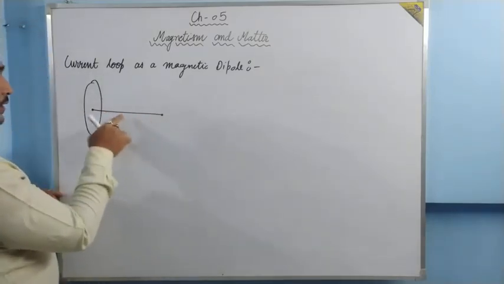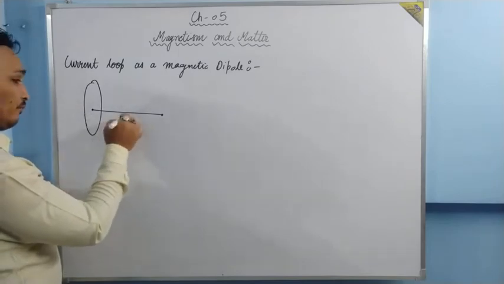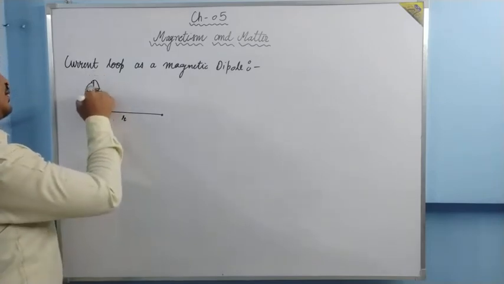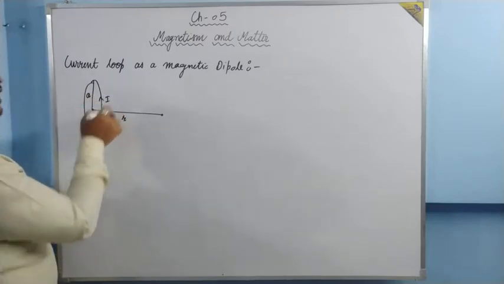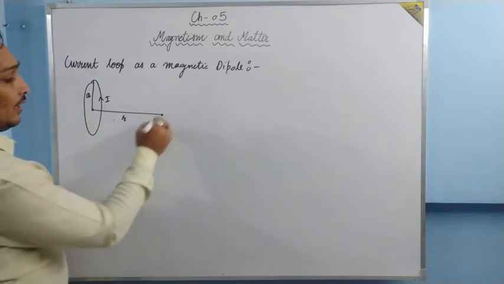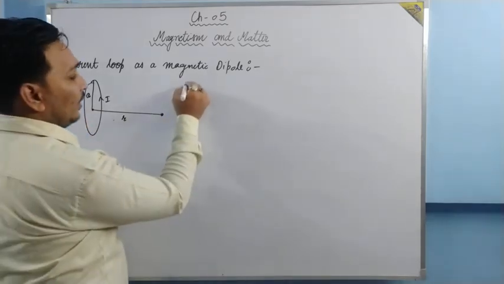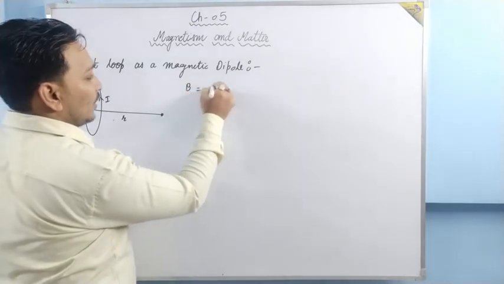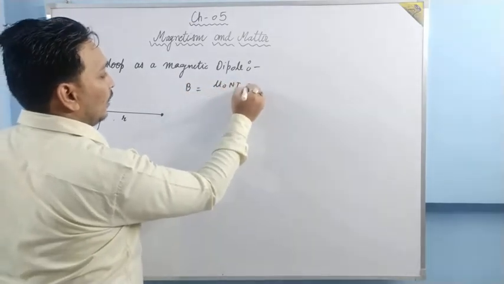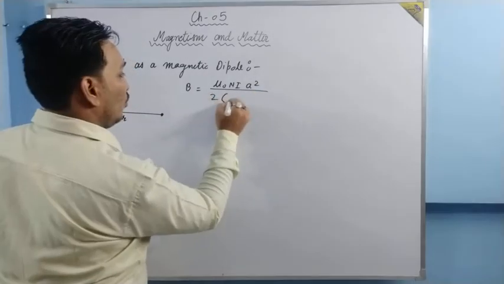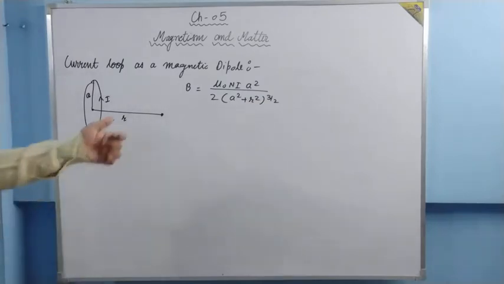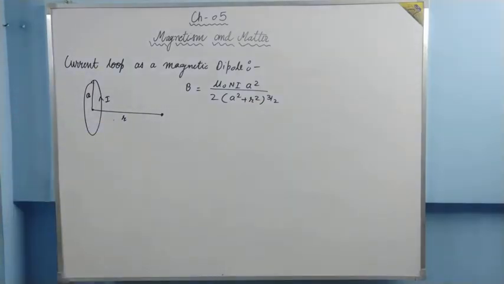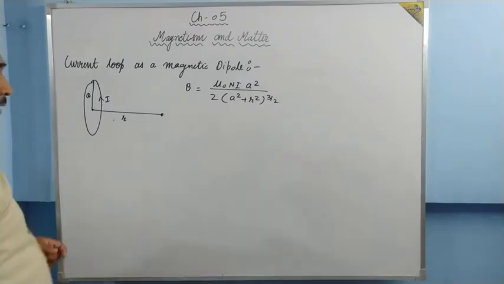If the radius of the loop is small a, and it is a current loop carrying a current I, having a number of turns capital N, then at a point at distance r on the axis, the magnetic field B was given as mu naught N I a square upon 2 times (a square plus r square) to the power 3 by 2. This is the formula we proved in the last chapter. I am using this formula directly, and I am going to make some changes.